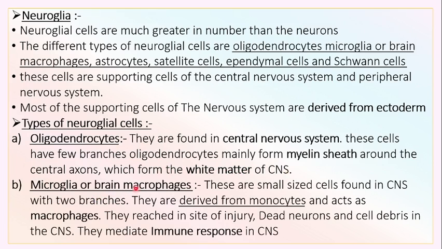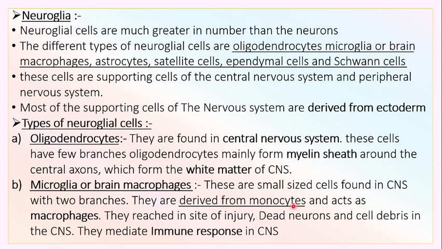Microglia or brain macrophages. As the term macrophages suggests, these are cells which have the ability of phagocytosis, and these are small cells found in the CNS with two branches. They are derived from monocytes.